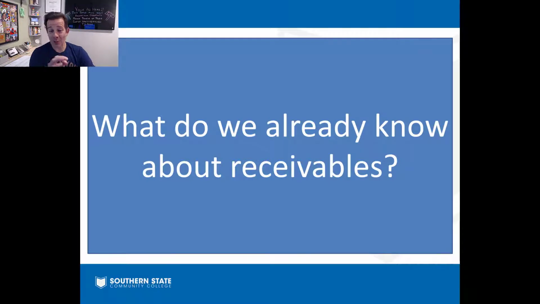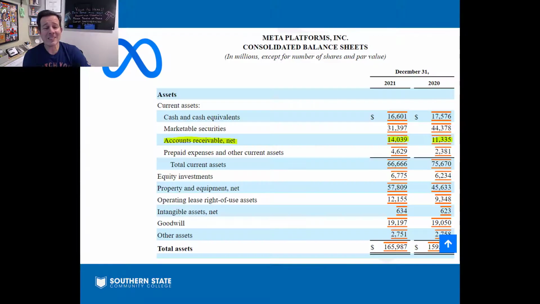Okay, so hopefully you have your notes, what you know about receivables, and in those notes somewhere, hopefully you mentioned that receivables are always on the balance sheet. They appear on the balance sheet, right? And we have a balance sheet here for Meta, aka Facebook. You can see right there under the asset category and current assets, we have accounts receivable. So there we go. You hopefully knew where that was on the balance sheet already.